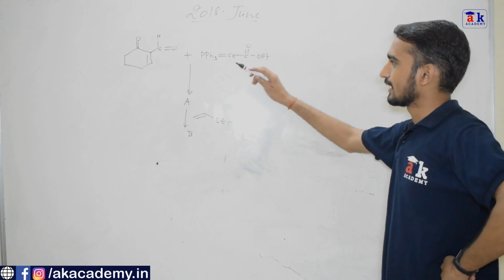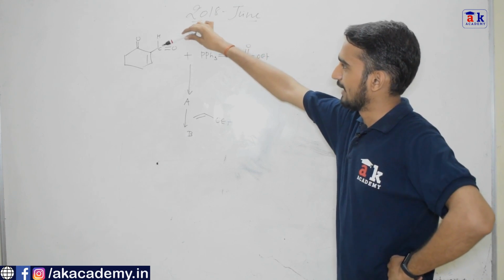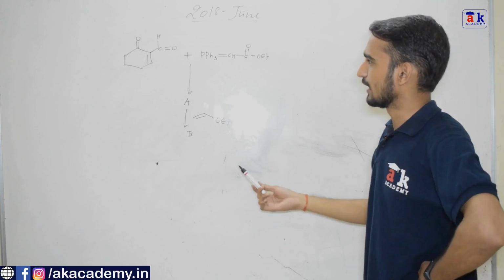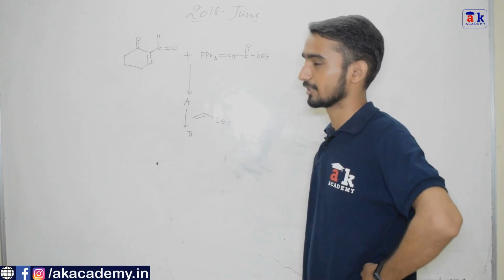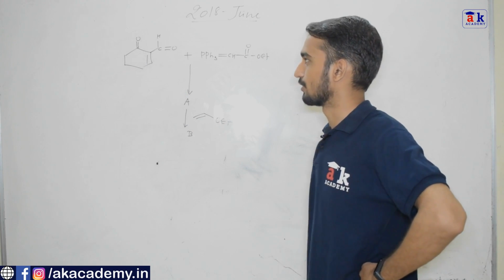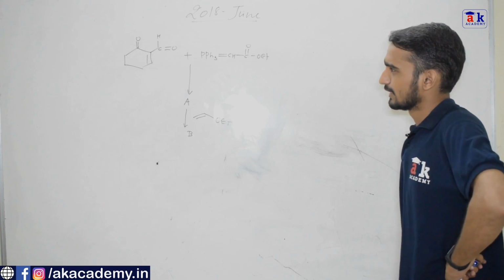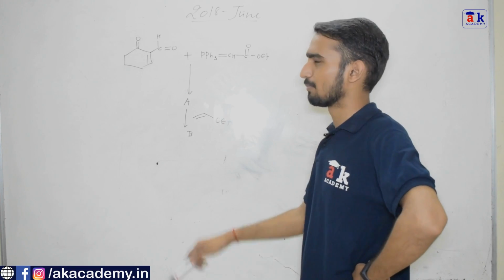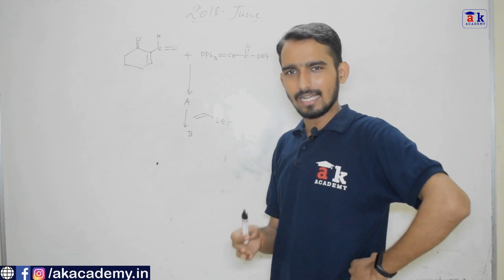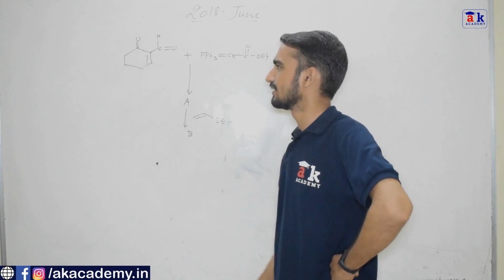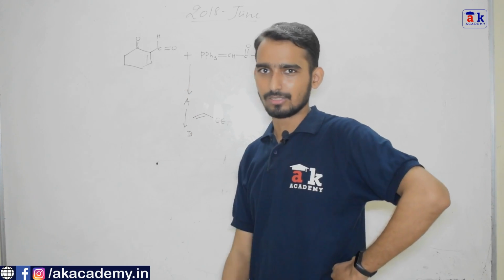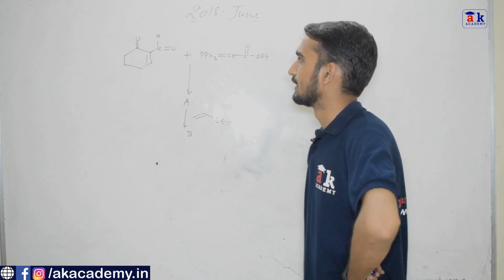So let us try to solve it. Now you can see there are two carbonyls in the center actually. We have aldehyde and ketone, and both are conjugated by this double bond. You can see this aldehyde is conjugated with this double bond and this ketone is conjugated with this double bond. So there is a confusion about which carbonyl compound will undergo Wittig reaction. In that case you have to use basic knowledge of organic chemistry that aldehyde is more reactive than ketone. So definitely it has to undergo reaction.